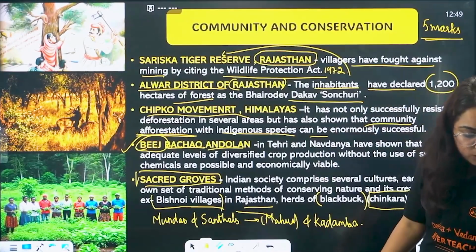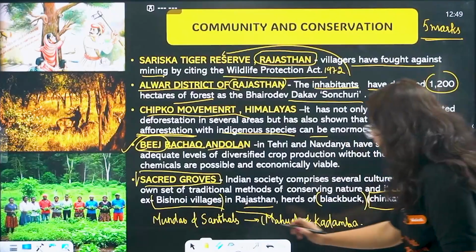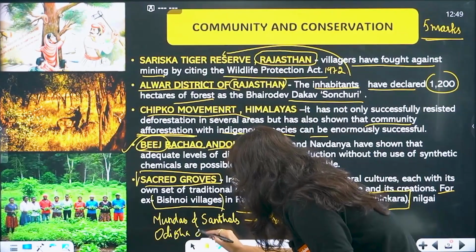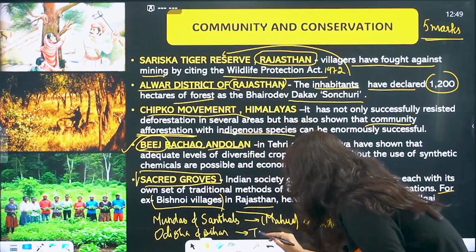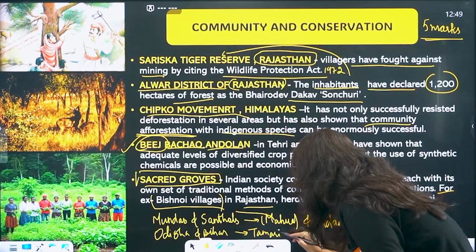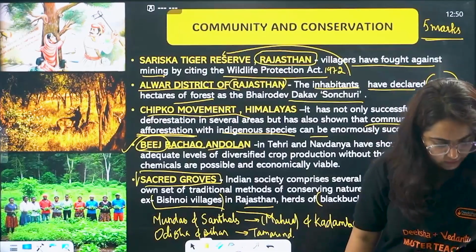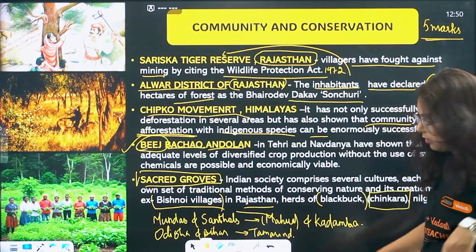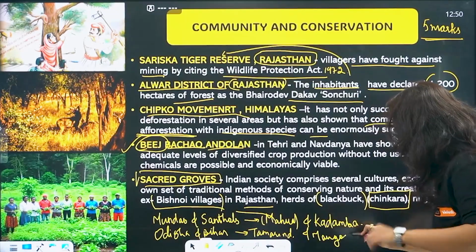Then we have the tribal community in Odisha and Bihar. They are the ones who worship the tamarind plant, imli. Okay, tamarind tree. And even mango also, and this is done during weddings.